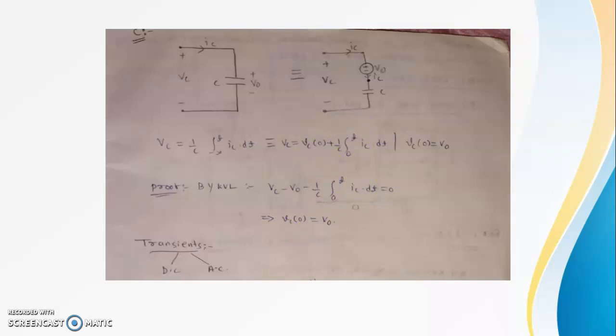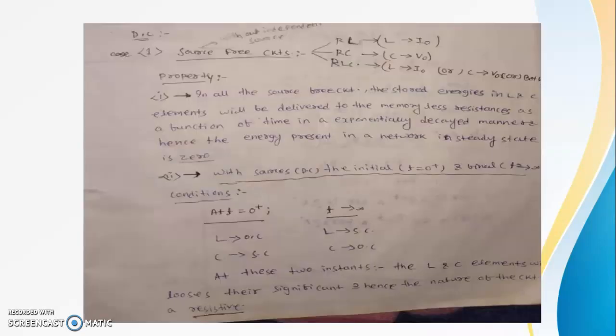The transients are of two types, DC transient and AC transient. AC transient can be avoided, so we will read about DC transient. There are so many cases in DC transient. The first case we will read is the source free circuit. There can be RL source free circuit, RC source free circuit, and RLC source free circuit. RL and RC are first order circuits and RLC is a second order system.